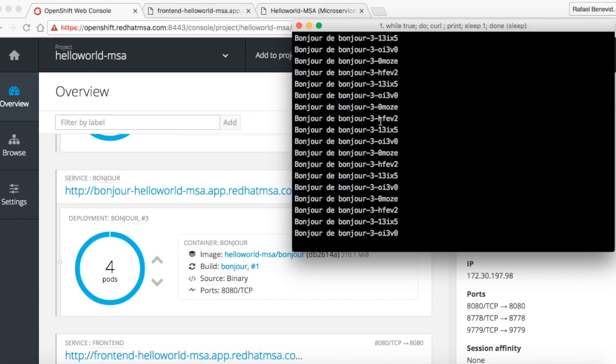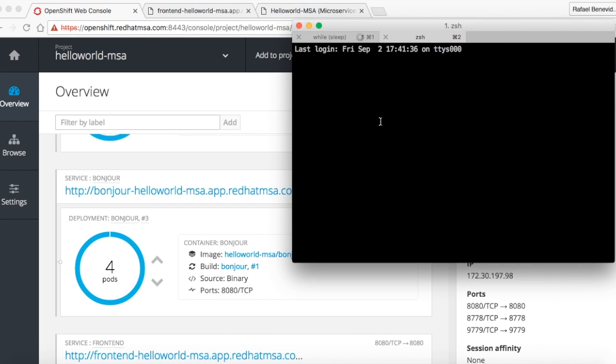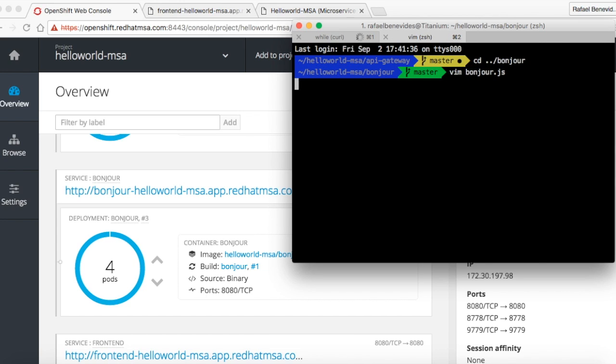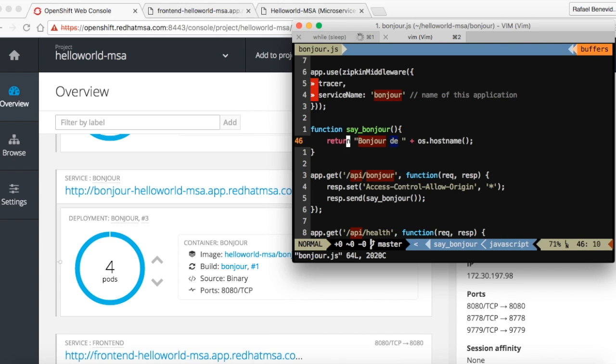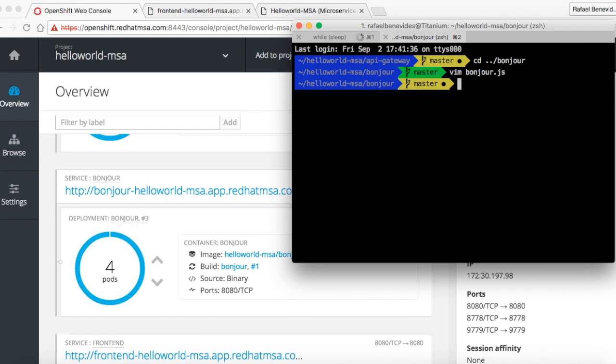As we did for the API gateway, we need to prepare a new version of Bonjour. So I will change the Bonjour to the version 2. And build the image inside OpenShift.